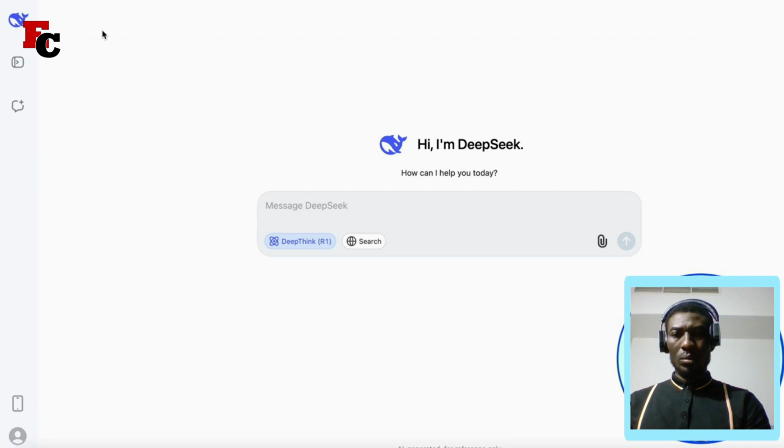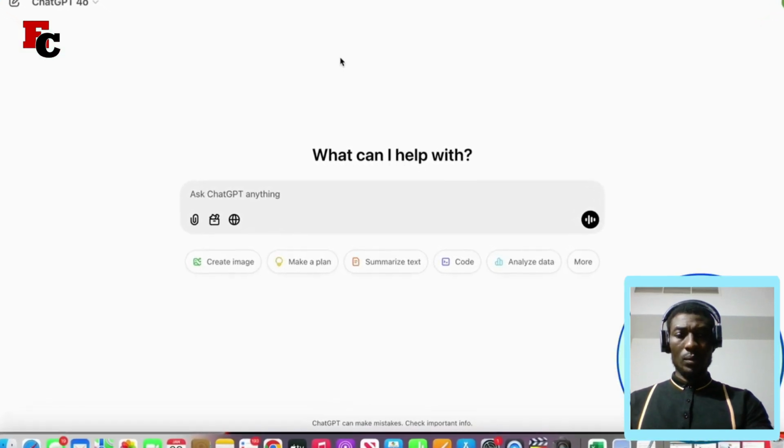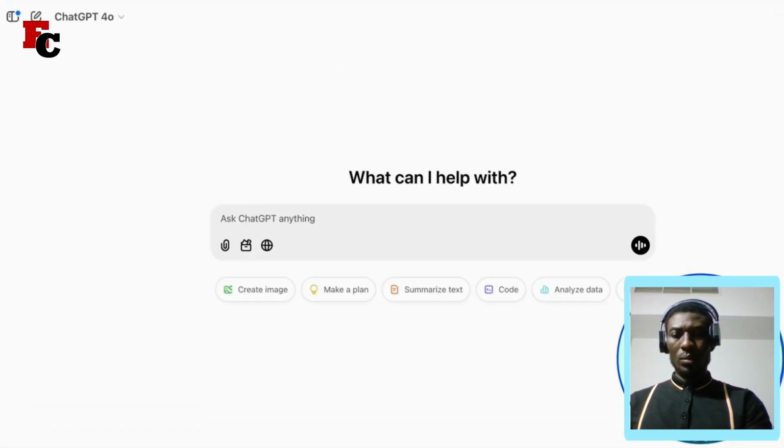So as you can see, it's really simple, very similar to other AI tools out there that we've showcased on this channel, Google Gemini, ChatGPT, and some others. Because if I just go onto ChatGPT, as we can see, it's a very similar layout. We've got this chat box over here. I've hidden my chats. If I want to expand it, I'm going to be able to do the exact same thing.